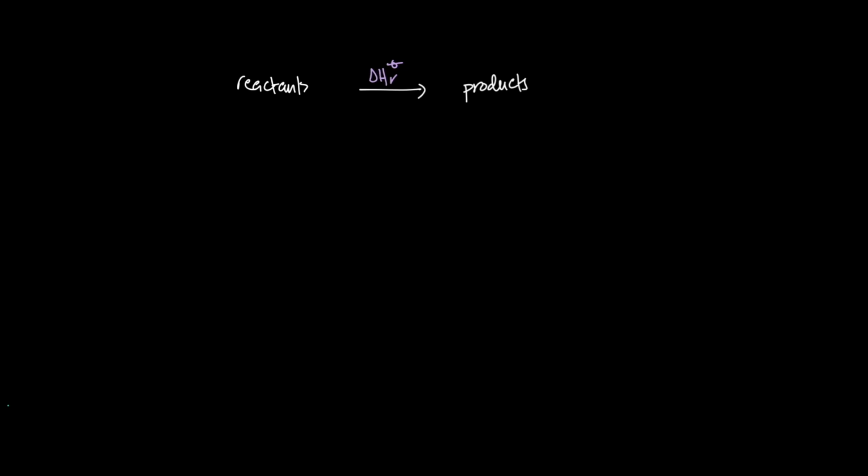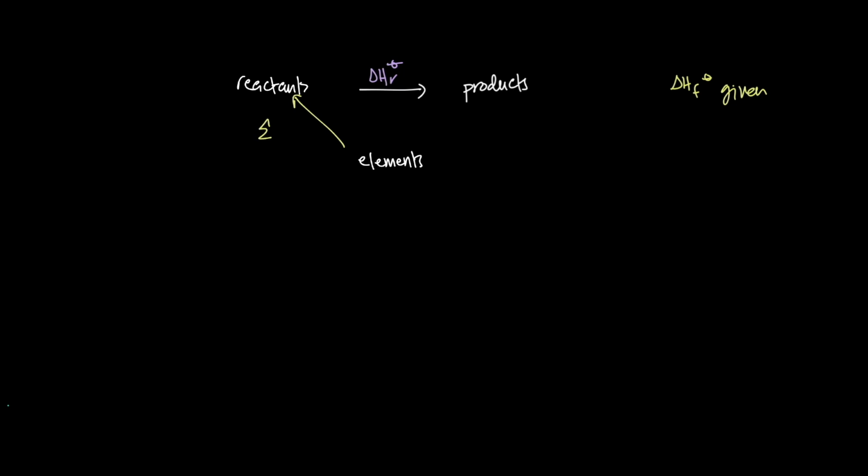Now, if they've given you enthalpies of formation for any given reaction, you can say that our elements are the starting point, right? And you can always first convert the elements to the reactants.